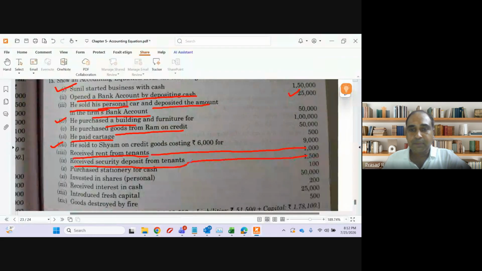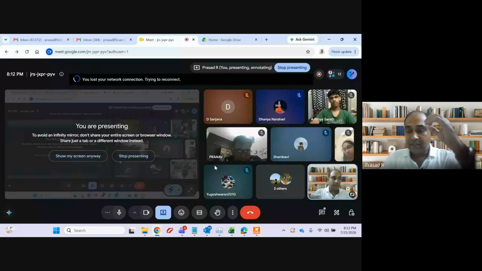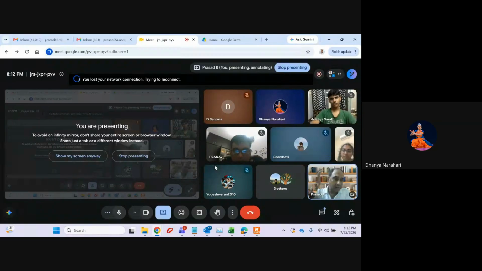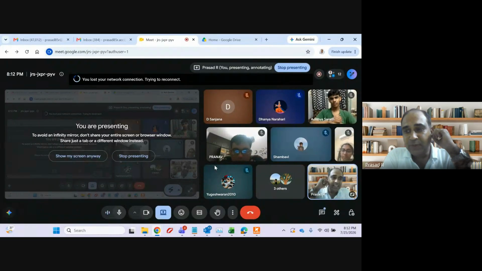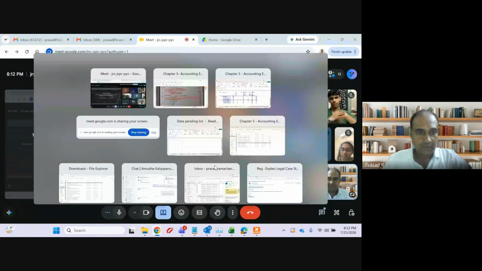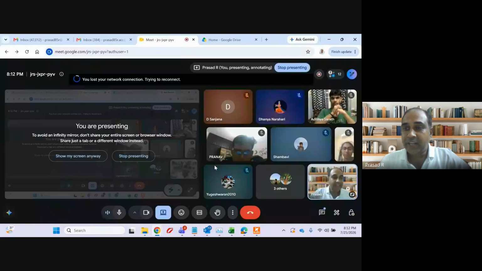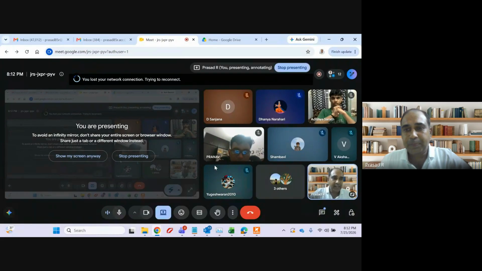Received security deposit. See, when someone pays a security deposit, cash will increase. And I have to pay that security deposit back. Whenever the tenant vacates, I have to pay it back.